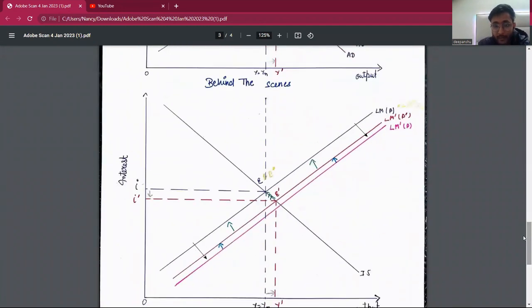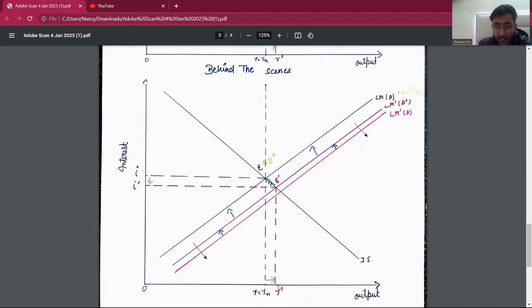So our LM curve has a dampening effect, which means that the increase in the real money balance will fall due to the increase in price. This blue arrow demarks the fall in the real money balance. So our final effective LM curve will be at LM dash P dash at a price P dash. Here the economy will be at a short run equilibrium at point E dash with interest rate I and output equal to Y dash. As we have seen, output can vary in the short run. So our output is Y dash, which is more than the natural level, while the interest rate is lower than the original interest rate.